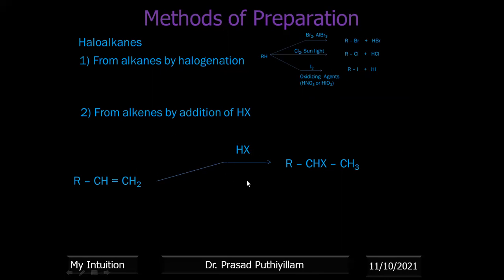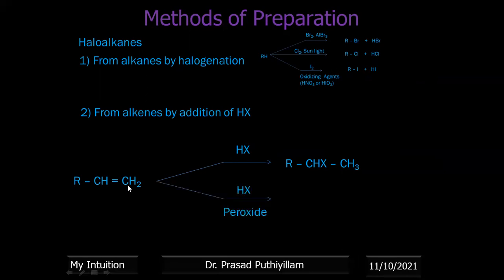It follows a Markovnikov addition. I can say that this was introduced by Markovnikov. This rule we call Markovnikov addition. Markovnikov addition says that when an unsymmetric alkene reacts with a polar molecule like HX, the positive part of the addendum will go to attach to the carbon atom containing more number of hydrogen atoms. That is what the rule says.